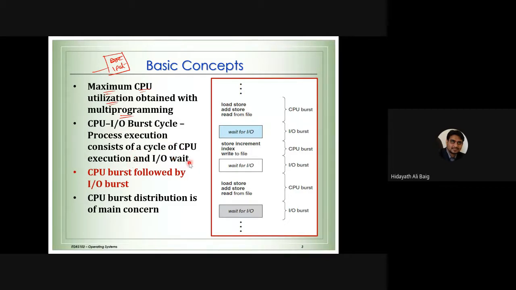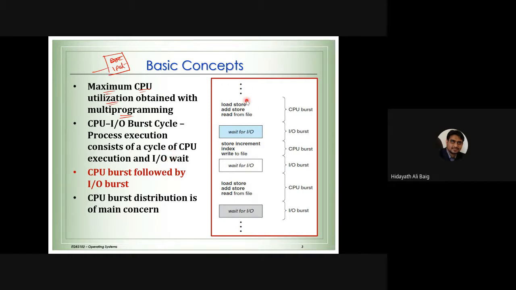CPU input and output burst cycle: process execution consists of a cycle of CPU execution and input and output. What do we mean by that? The process will go to the CPU for some time. Then if there is an input and output, it will go out of the CPU for doing input and output. Again, it will come back to the CPU. Likewise, it will be like a cycle, one after the other.